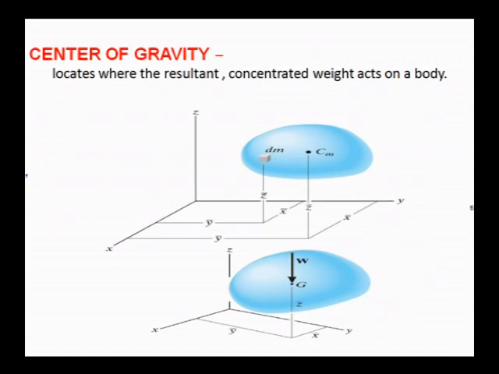What is the meaning of center of gravity? That's a very important thing we have to learn here. The center of gravity is where the resultant of the overall mass is acting. We are locating the center of mass, the point where the whole mass is acting, and we call it the center of gravity, where the weight will act in the body.